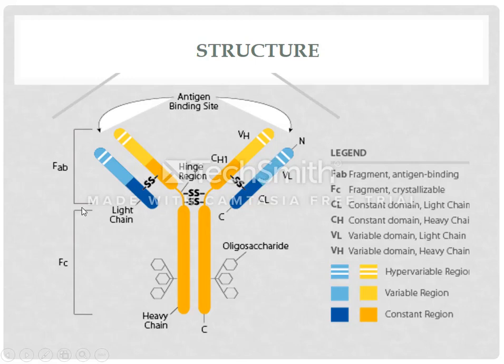As we discussed earlier, immunoglobulins are glycoproteins, composed of proteins and carbohydrate. So this chain is composed of amino acids and these are oligosaccharides. So this antibody is basically a glycoprotein.